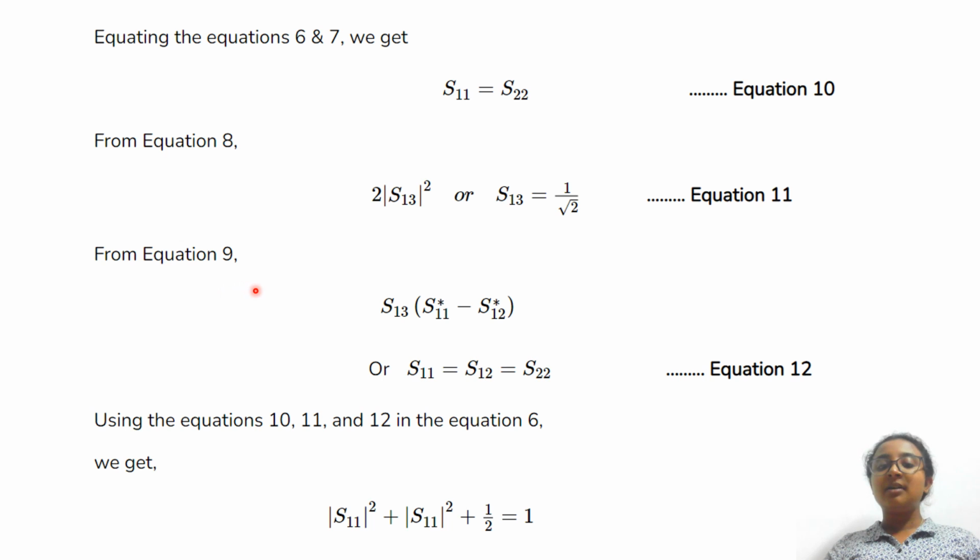From equation 9, I am getting S13 into S11 conjugate minus S12 conjugate, or else we can rewrite it as S11 which is equal to S12 and equal to S22, and considering that equation as equation 12. Using equations 10, 11 and 12 in equation 6, we get S11 modulus square plus S11 modulus square plus 1 by 2, which I am equating to 1.